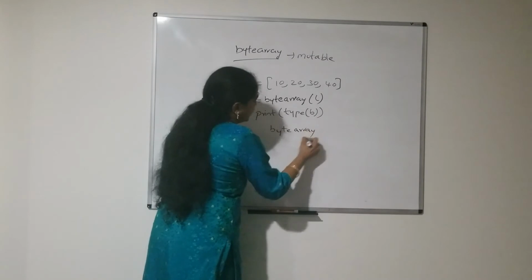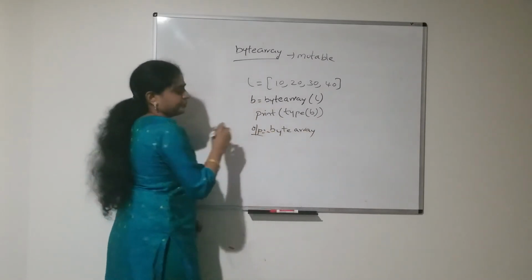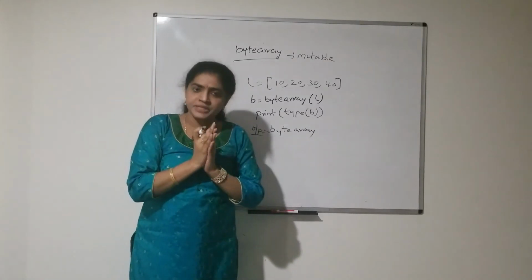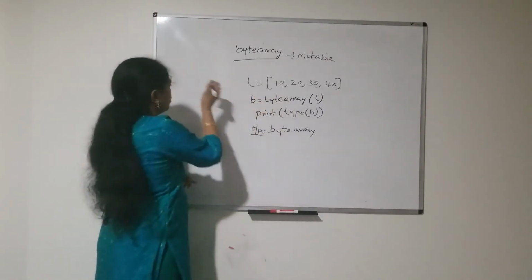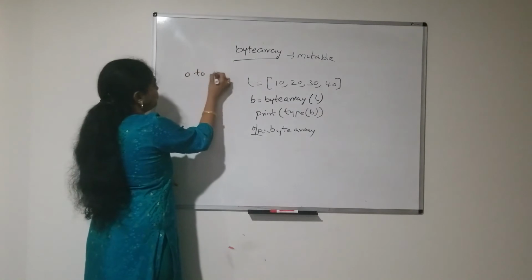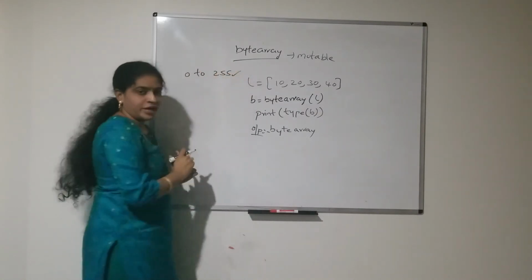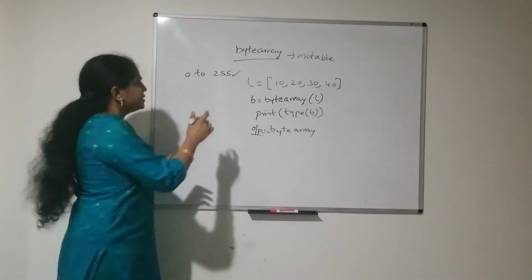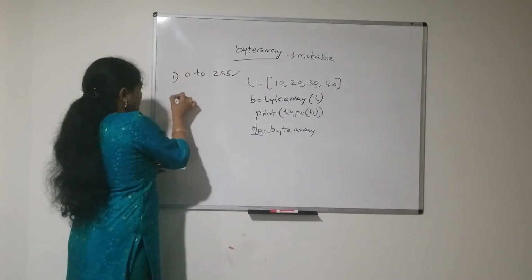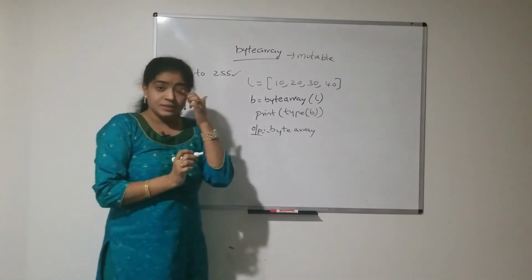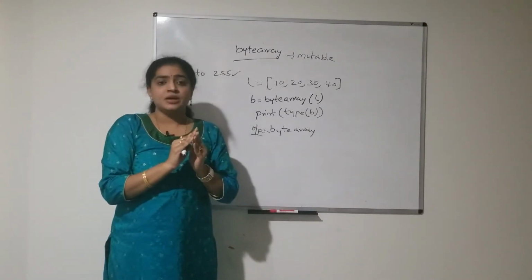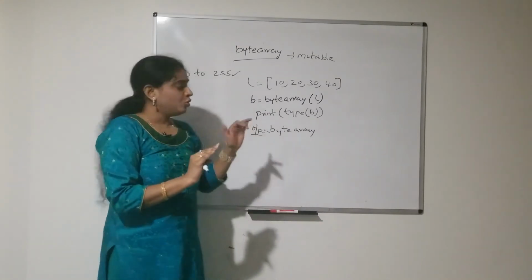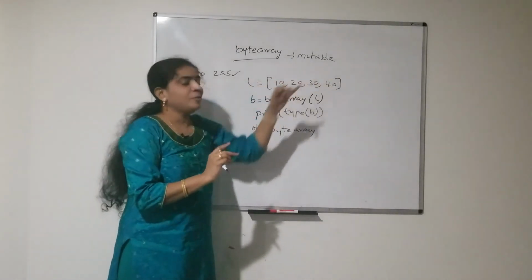That means a byte array data type is created. Here also, just like the bytes data type, the range is valid only from 0 to 255. Same as bytes, here also indexing and slicing operations are allowed. As I am saying, it is a mutable data type.